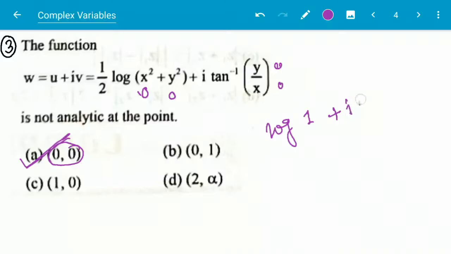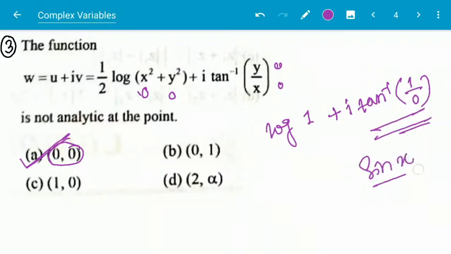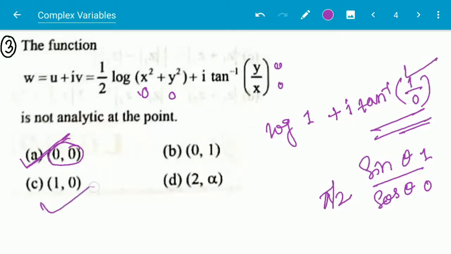For i tan inverse (y/x), that means 1 by 0, it also exists, because taking theta, sin theta by cos theta at 90 degrees, sin theta will be 1 and cos theta will be 0. This also exists, and the others also exist. So option A is the correct answer here.